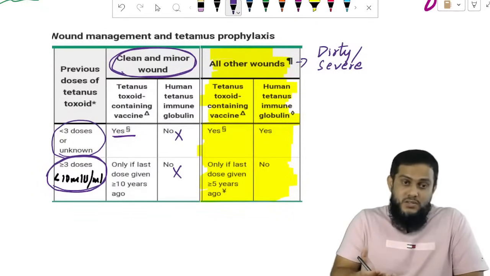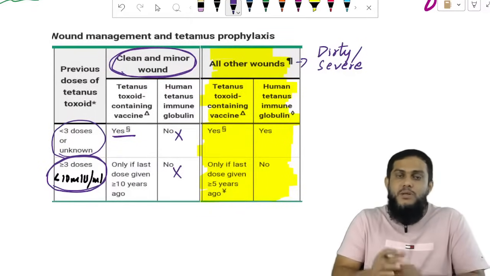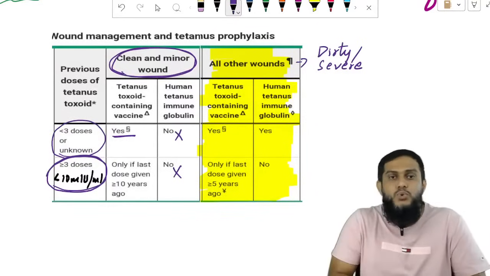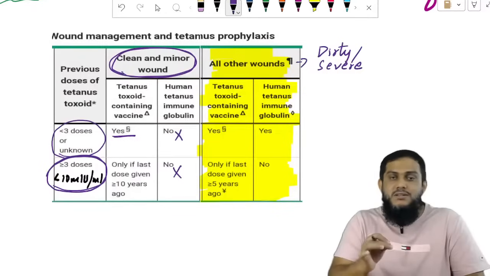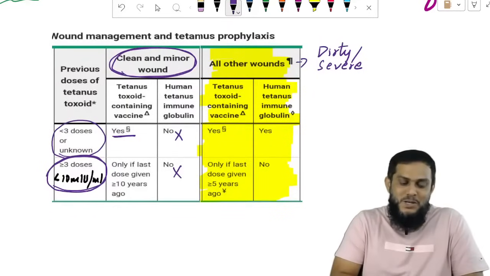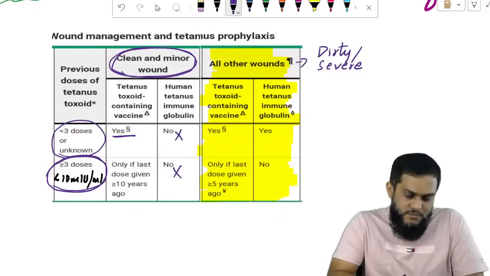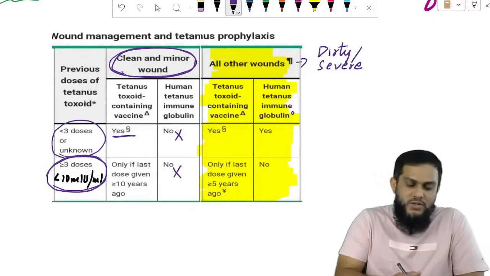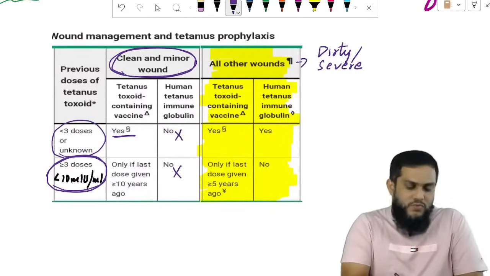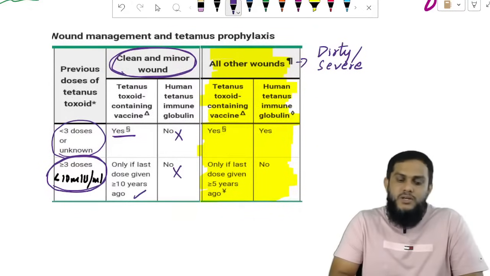If 3 or more doses have been taken, but the protective antibody titer of 10 milli international units per ml is not there, then only if the last dose was more than 10 years ago do you have to take one tetanus toxoid. Otherwise, no need to take.